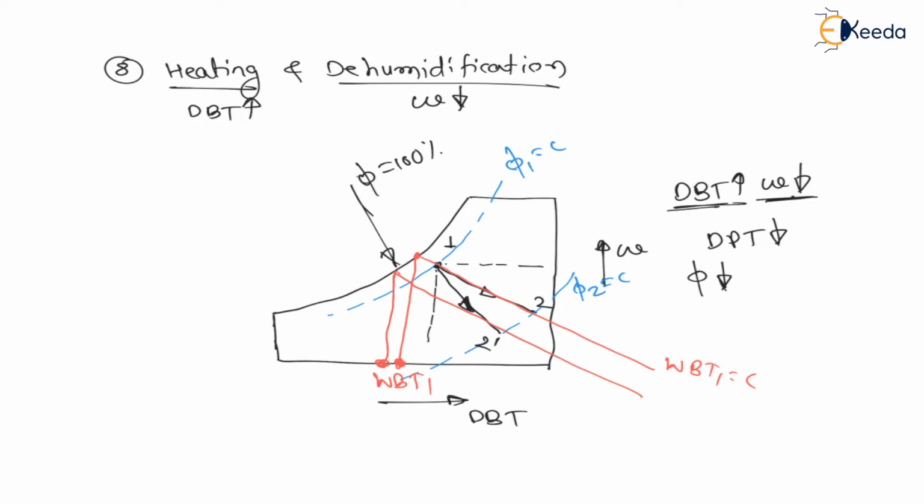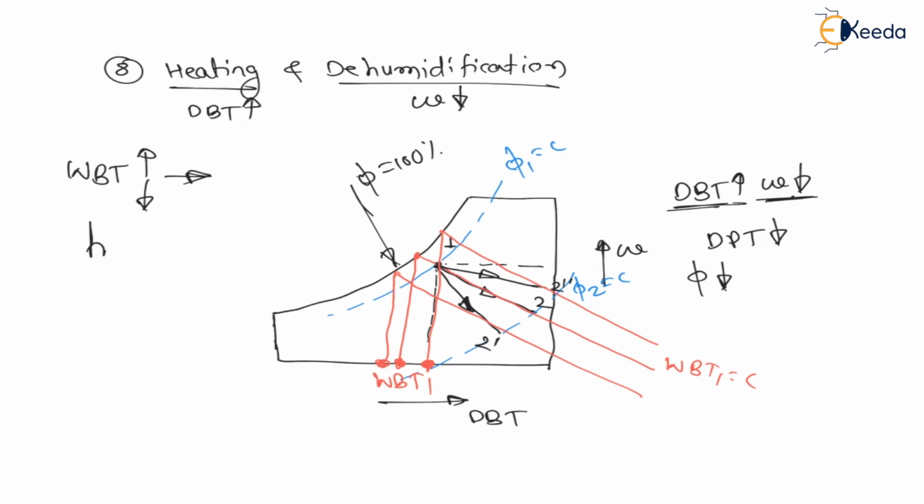Now let us check another process. Let us say 1 to 2 double dash. Again for this process 1 to 2 double dash, here dry bulb temperature is increasing, means heating, and specific humidity is decreasing, means dehumidification. But for 1 to 2 double dash, variable temperature is increasing. Therefore for heating and dehumidification, variable temperature may increase, may decrease, or may remain constant.